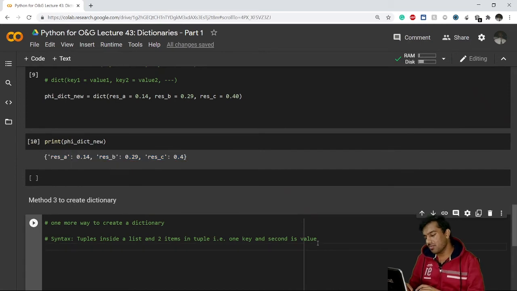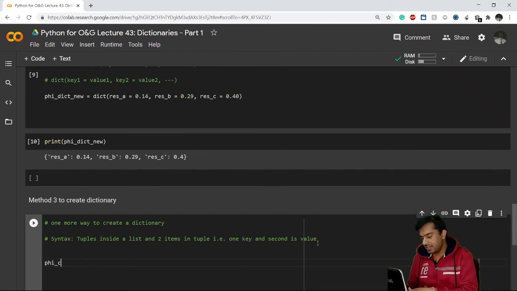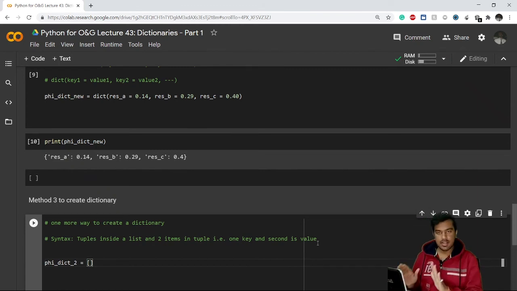This is a slightly complex method. What you can do is, now let's say I have another variable. I'll create the same output using this example. This time my variable becomes, let's say, phi dict 2. What you have to do is create a list.